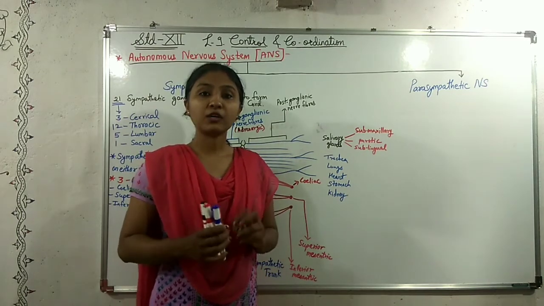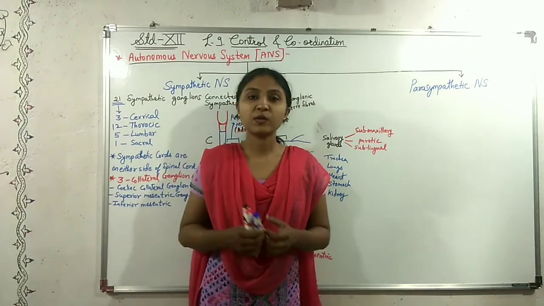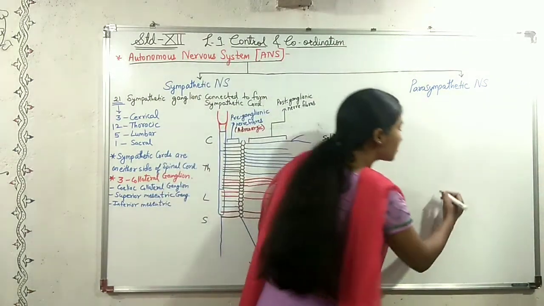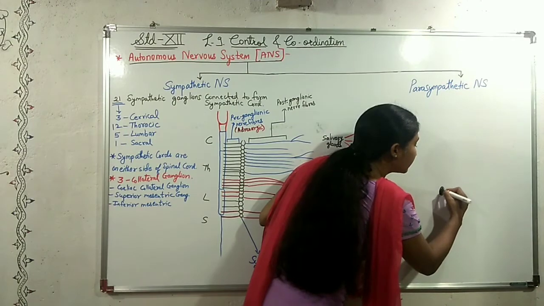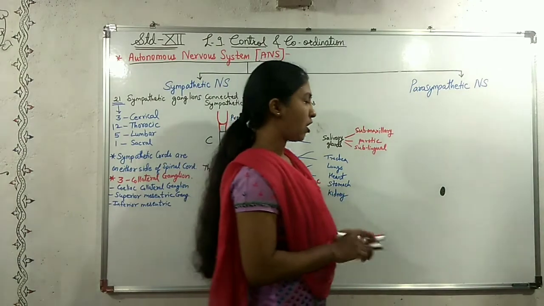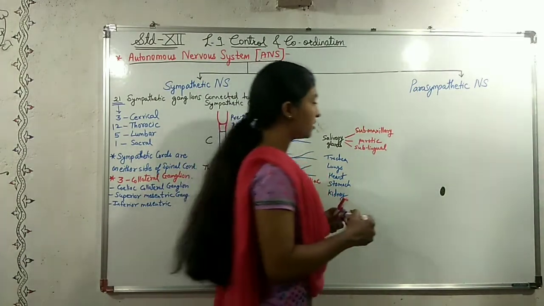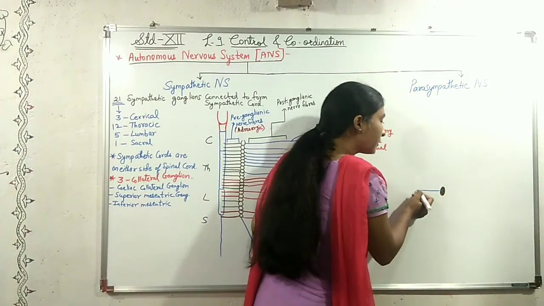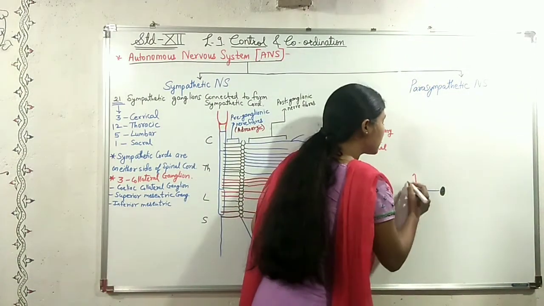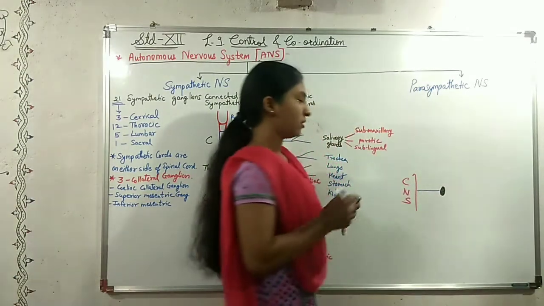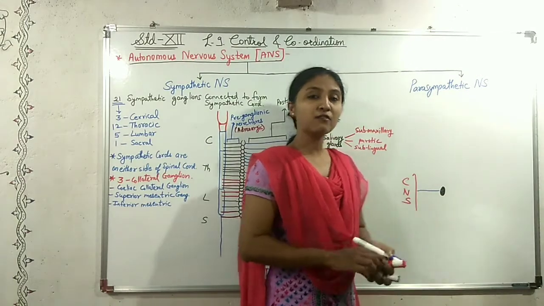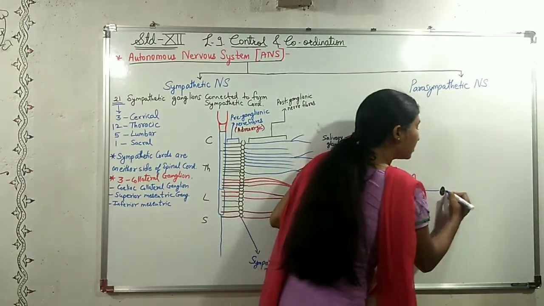First thing, they have a ganglion. A ganglion, as we know, is a collection of neurons. So these two systems have a ganglion, and from this ganglion, or before this ganglion, there is a nerve fiber which goes to the central nervous system, and there is another nerve fiber which goes to the organs